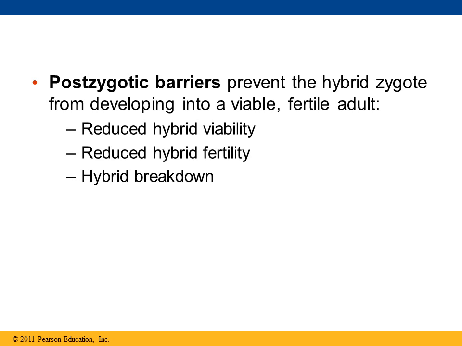Then, if the different species do mate, there are different postzygotic barriers that cause different variations of reduced viability of hybrids. Now, postzygotic barriers essentially cause the offspring to be sterile and cannot produce further offspring. So let's talk about the postzygotic barriers.